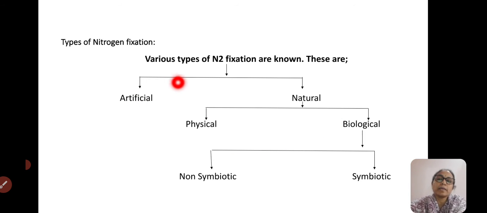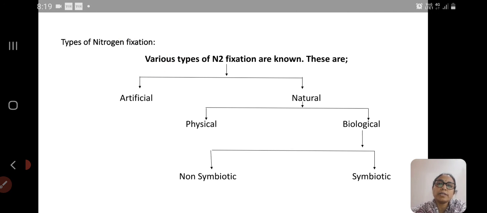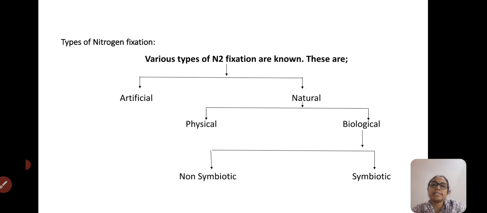Physical will be the lightning and also UV rays related nitrogen fixation. And the very major one that we study here in nitrogen metabolism is the biological nitrogen fixation with the help of non-symbiotic and also symbiotic microorganisms.